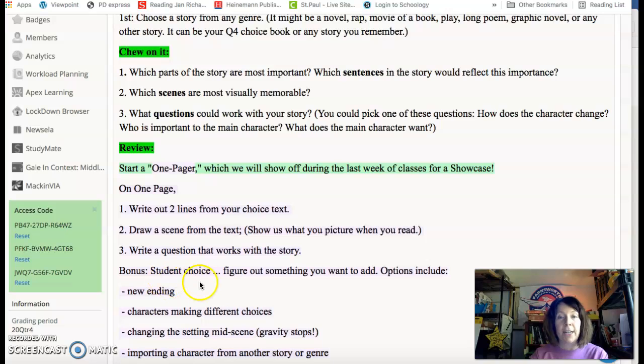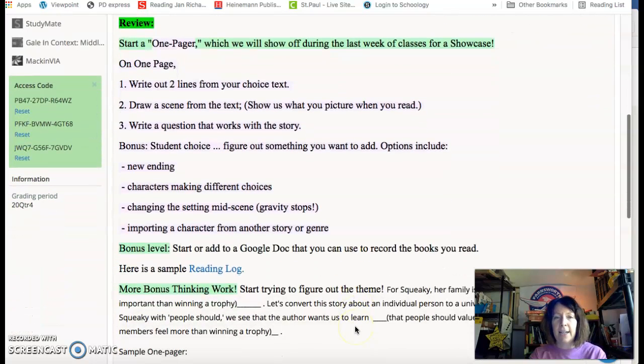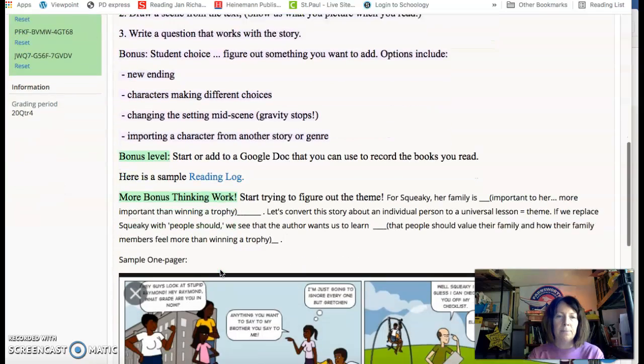Bonus, student choice. Figure out something you want to add. Options include a new ending, characters making different choices, changing the setting mid-scene, changing gravity, importing a character from another story or genre. Bonus level: start or add to a Google Doc that you can use to record the books you read. Here's a sample reading log.